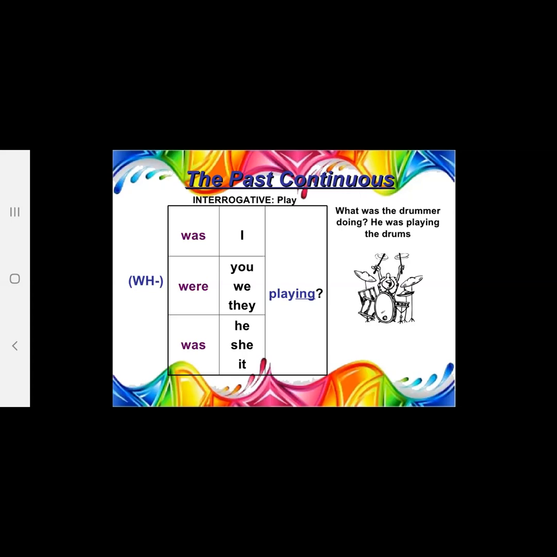Or we can say, what was he playing? And the other one, was he playing? Was she playing? What was he playing? When was he playing? Where was he playing? And in these we can use the WH or question words, as well as we can use the verb, that is was, at the beginning of the sentence to make it an interrogative sentence.